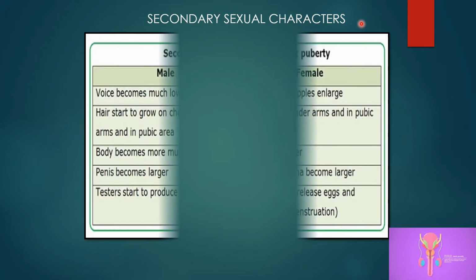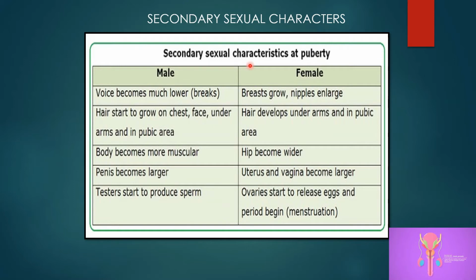Secondary sexual characters. The secondary sexual characters develop when you reach puberty. So let us understand what are the secondary sexual characters at puberty in case of male and female. In case of male, the voice becomes much lower. In female, the breast grows, nipples enlarge. In case of male, hair starts to grow on the chest, face, underarms and in pubic area. Similarly, hair growth is seen in case of female as well. Male becomes more muscular. In case of female, hips become wider. The penis in case of male becomes larger. Uterus and vagina in case of female become larger.